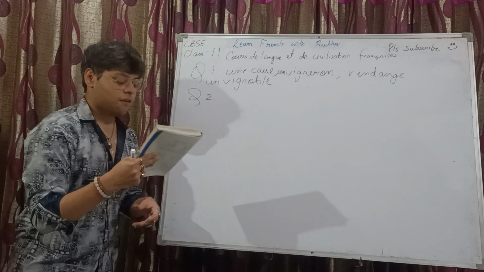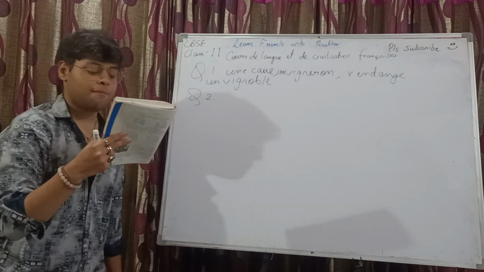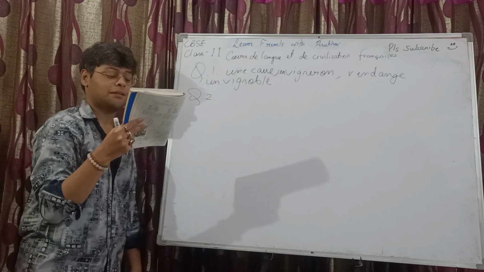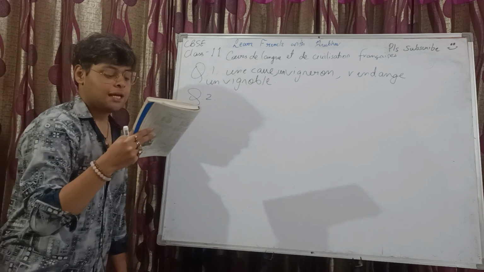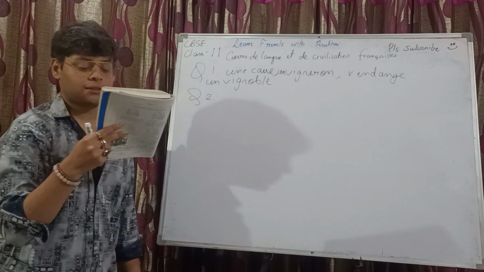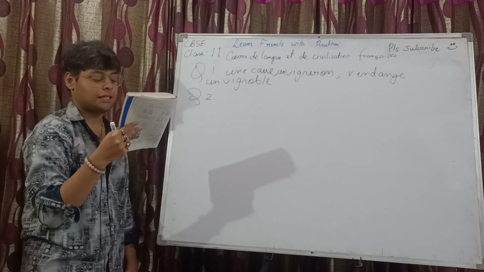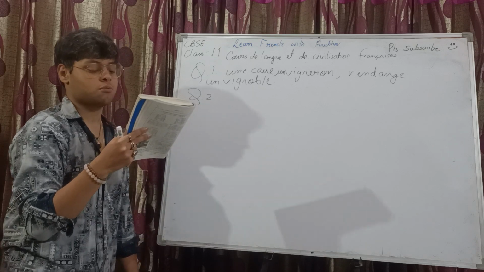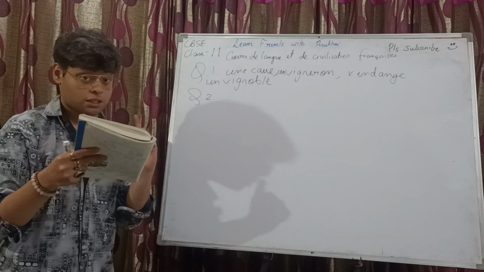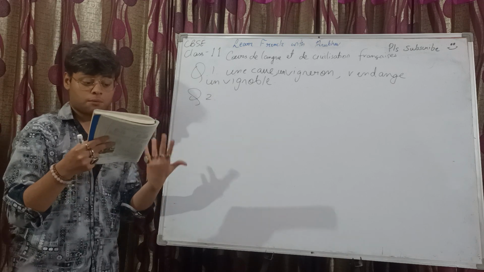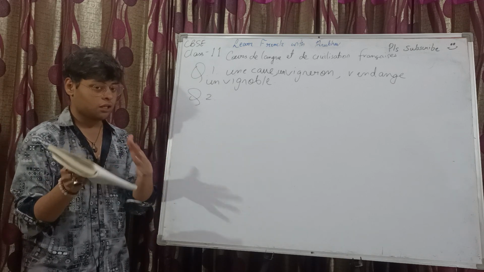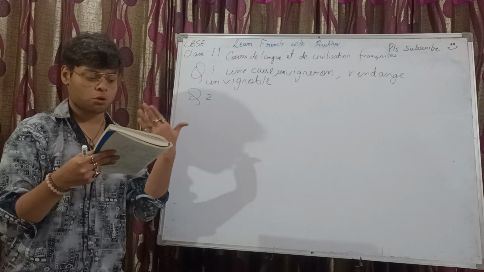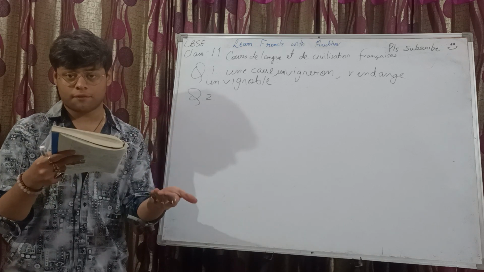Question number 2. Relevez dans la lecture tous les verbes actifs du troisième groupe. Soulignez ce qui figure dans la leçon de grammaire numéro 10 et écrivez-les à la troisième personne du singulier, à la première personne et à la deuxième personne du pluriel du subjonctif présent actif, puis du subjonctif présent passif. I'm not going to do this because it's something that has to be done from the text. And you all know that when I'm discussing the grammar portion, I don't really go to the text much. These questions are open-ended ones, right? And you should give it a try, right?